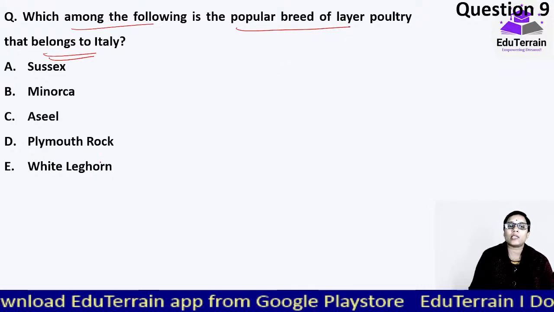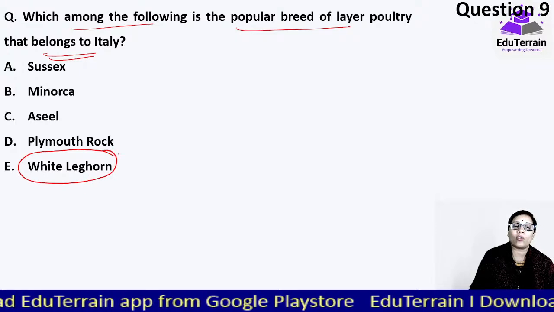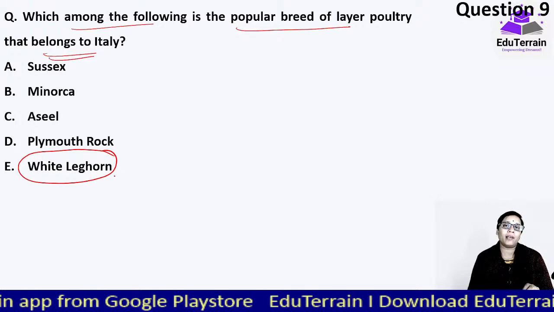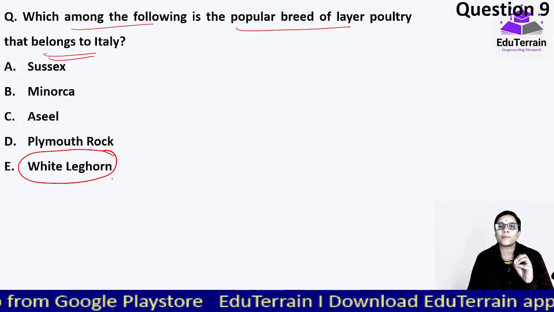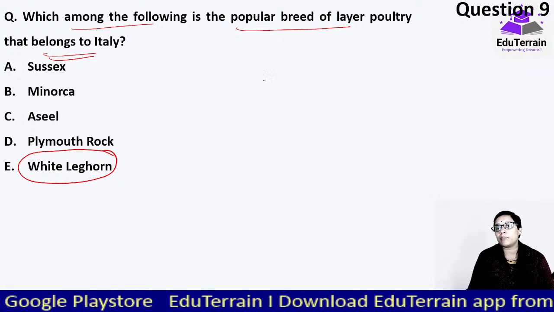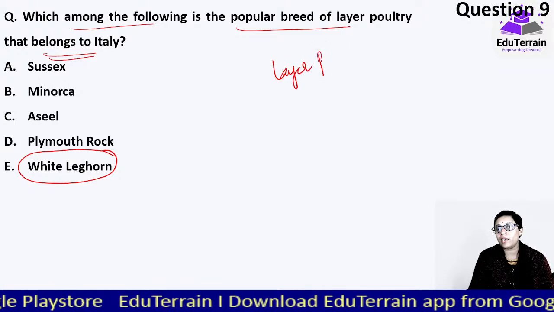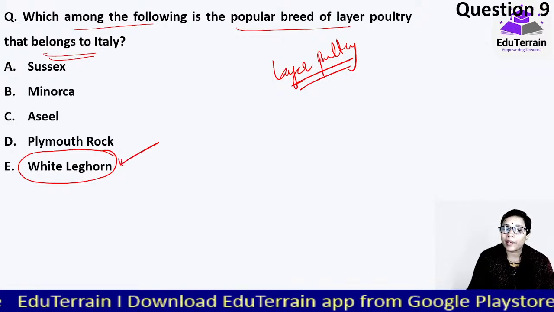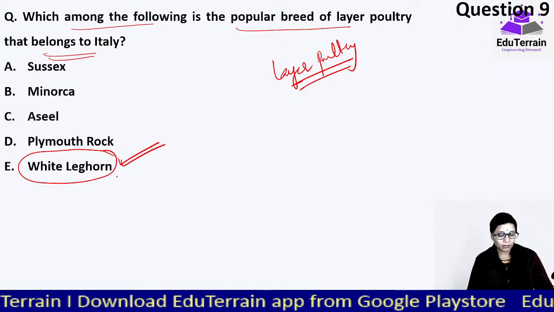In this case it is a white leghorn that we are talking about, and world में ही सबसे पहले जो recognize किए है when it comes to the layer breed, layer poultry, that is the highest number of eggs that are laid, that is by the white leghorns.